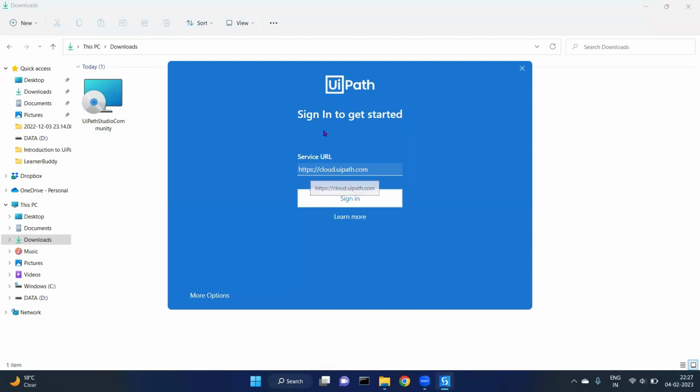So now UiPath is presenting us how to sign in. We will be going with the service URL, that is cloud.uipath.com. Now we will click on sign in. So now we will be going back to the browser, that is Chrome.